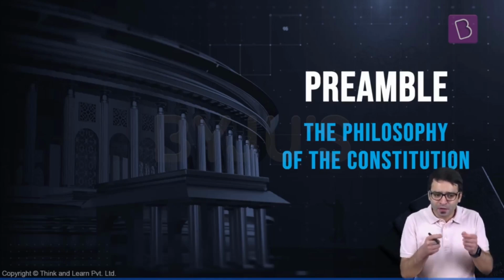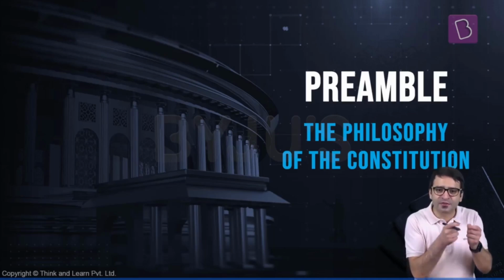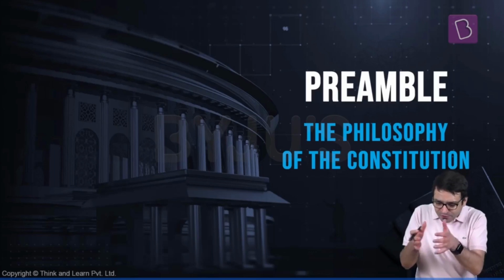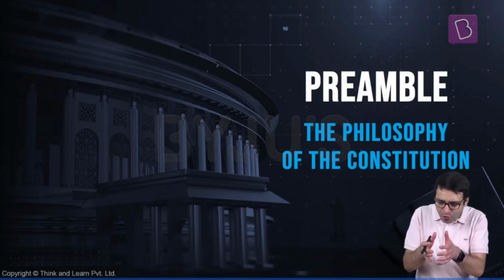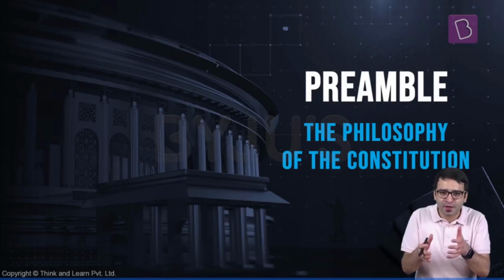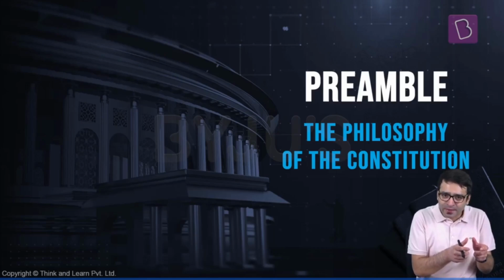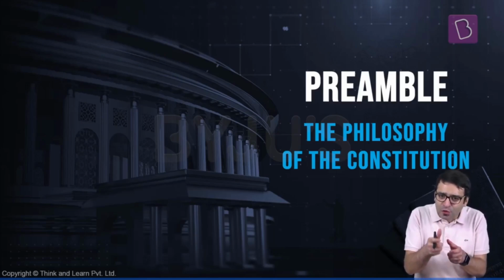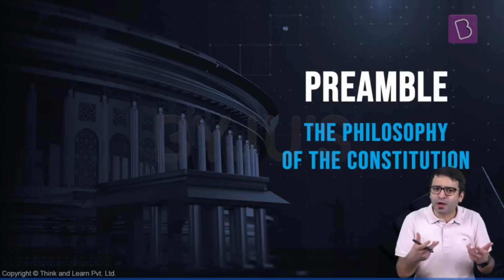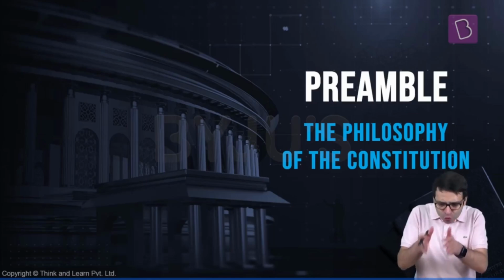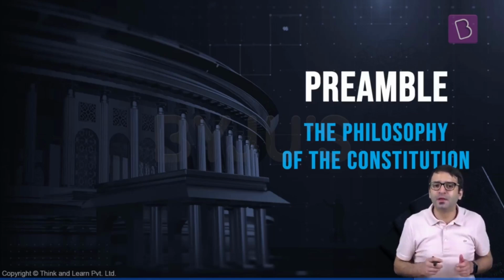This Cabinet Mission promised the people of this country that you will be in a position to write and draft your own constitution. So Indians were part of this Constituent Assembly and they drafted this constitution for the people of this country. And this preamble tells us what this constitution is all about, and at the same time, what was going on in the minds of those who were part of the Constituent Assembly.